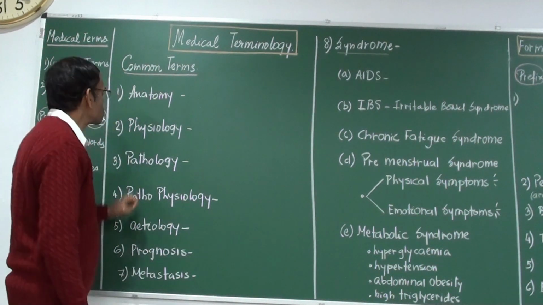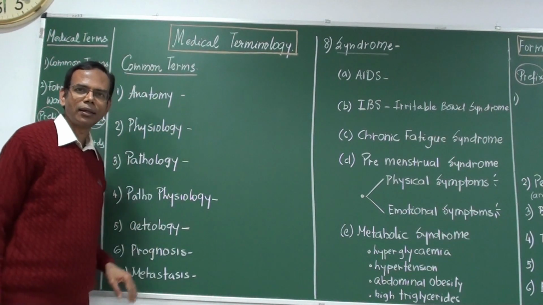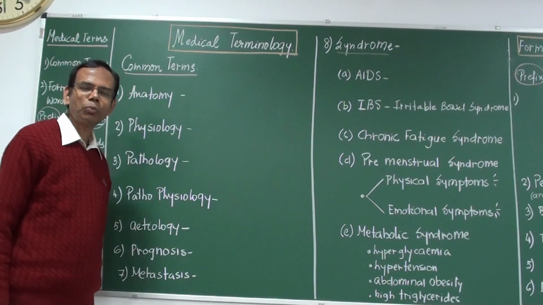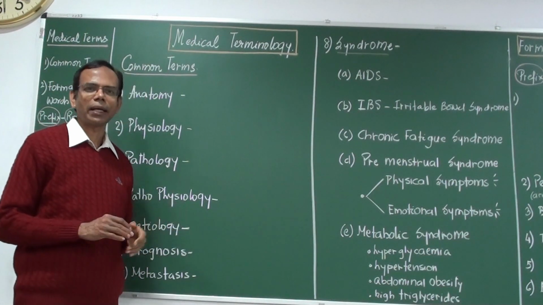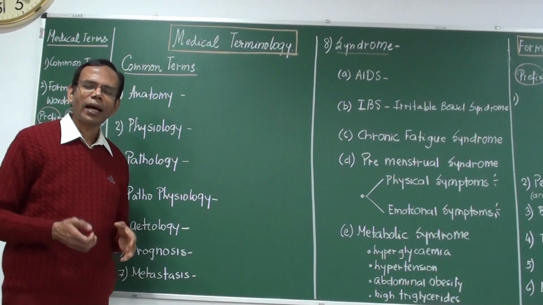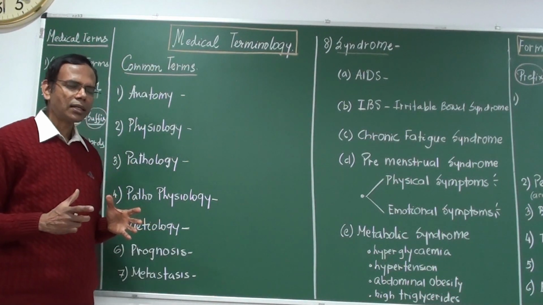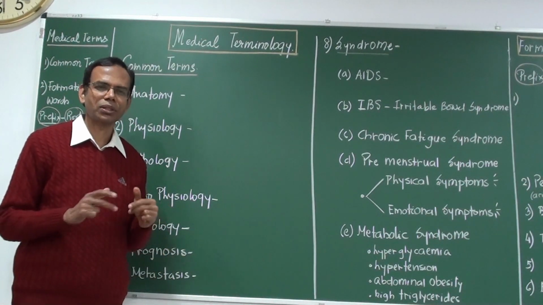So these are very important words. So first is anatomy. I hope you have heard the word sometime. Anatomy is the study of the structure.